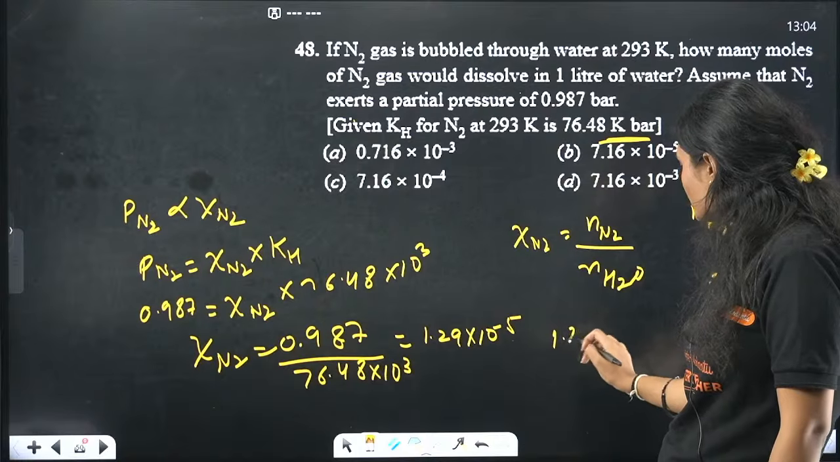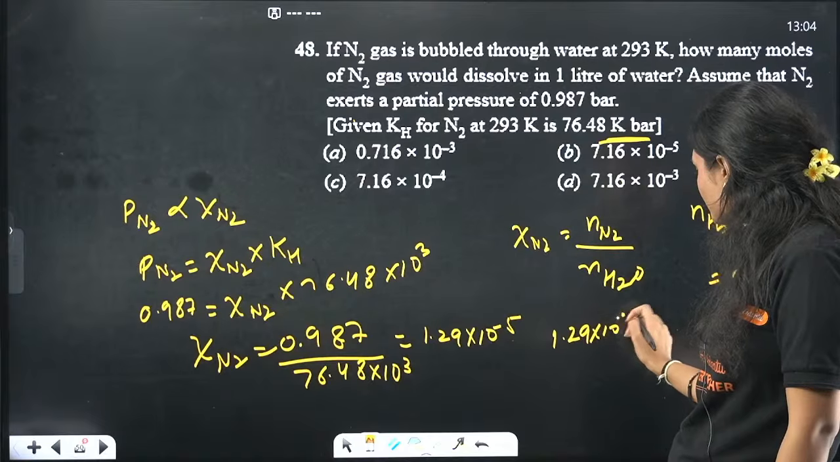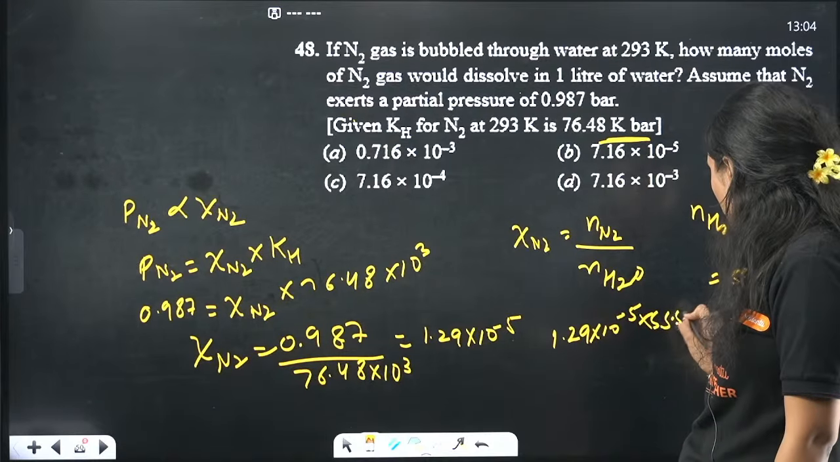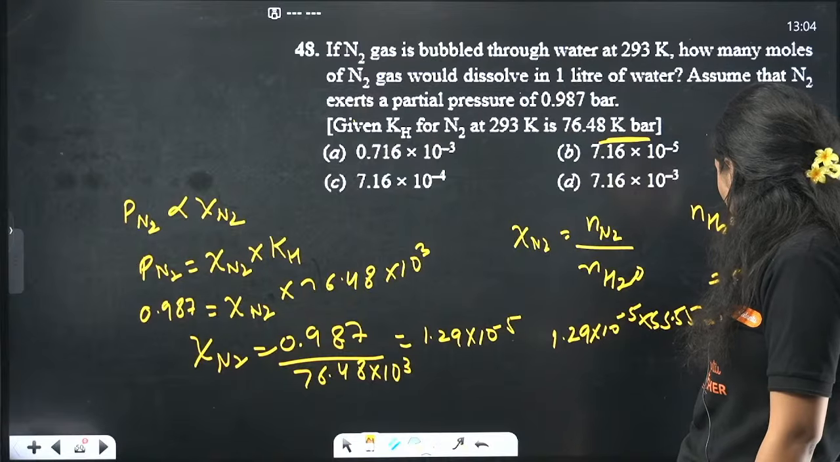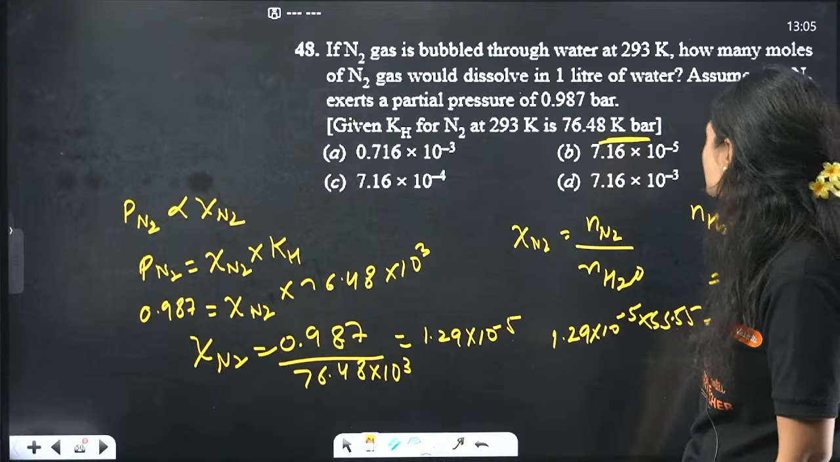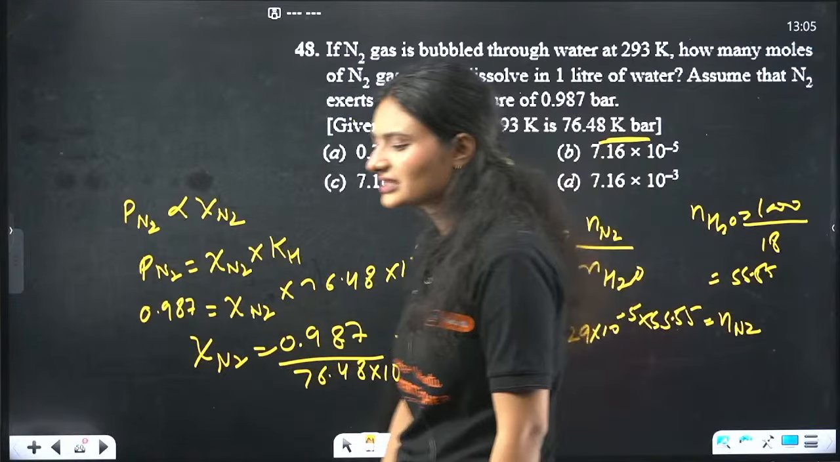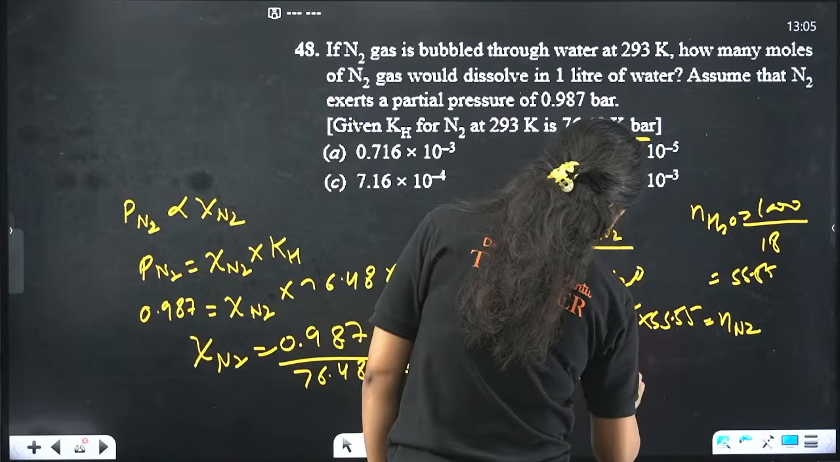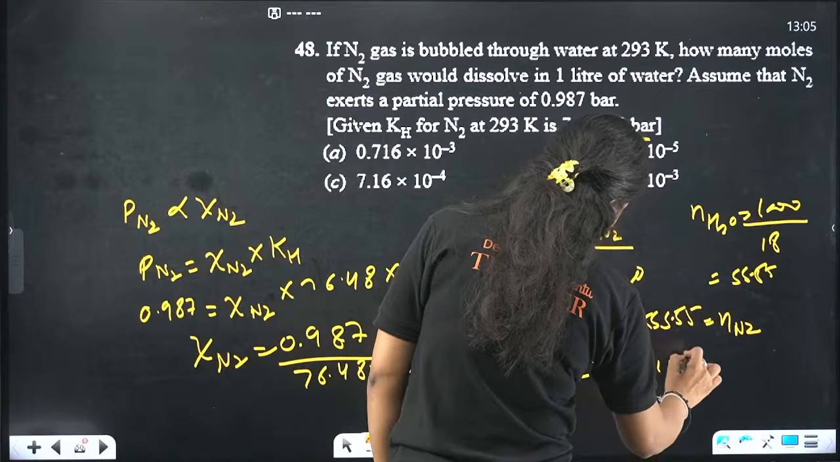Mole fraction is 1.29 times 10 raised to power minus 5, multiplied by number of moles of H2O, which is 55.55, and that is equal to number of moles of N2. Number of moles of N2 is 7.16 times 10 raised to power minus 4.